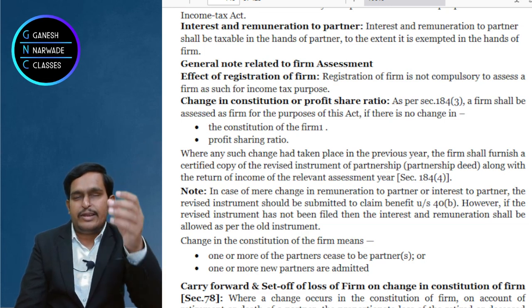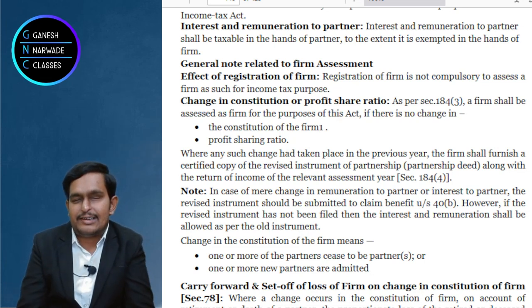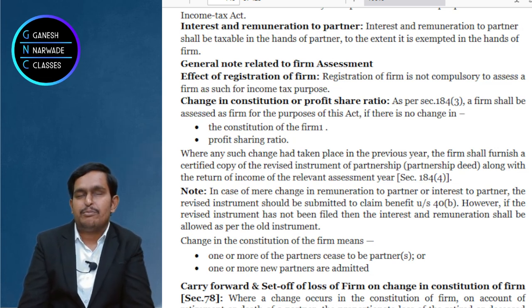His loss will be deducted from the capital and then only he will be paid the balance amount, correct? So that is anyhow adjusted. That's what the presumption is, and that's why if some partner retired or deceased, his share of loss will not be carried forward. That's what section 78 says.